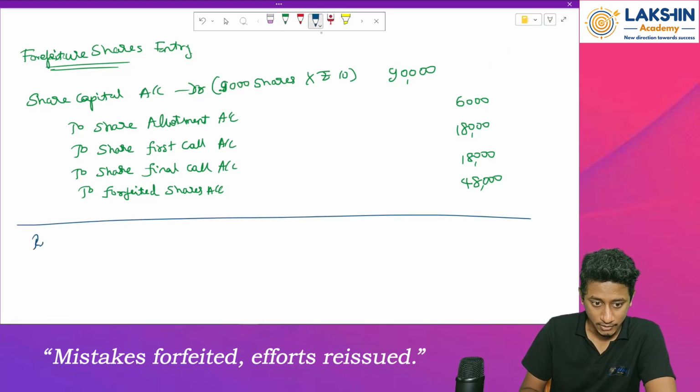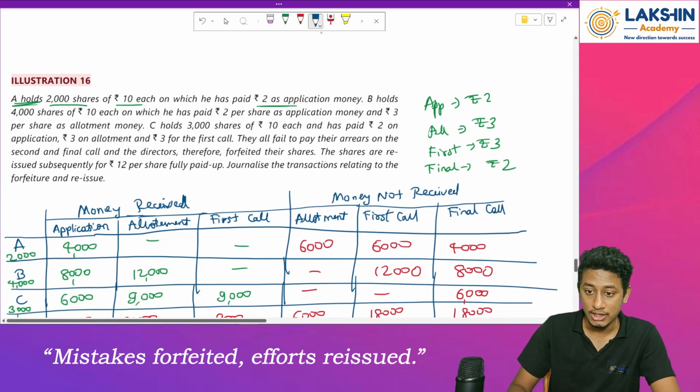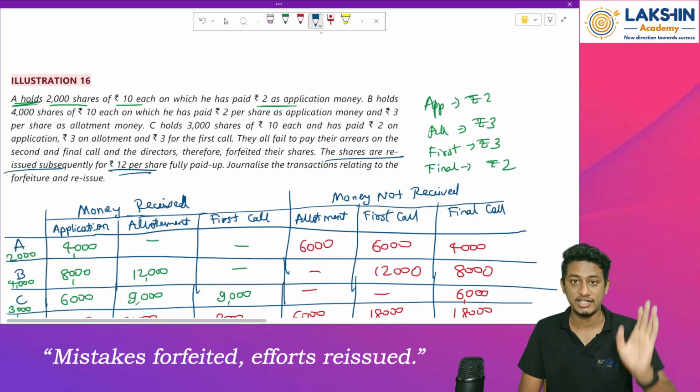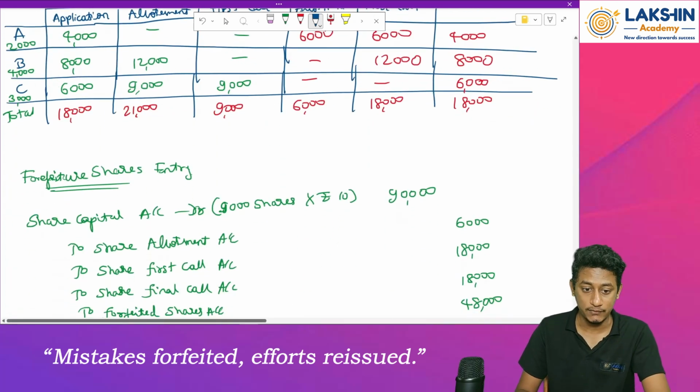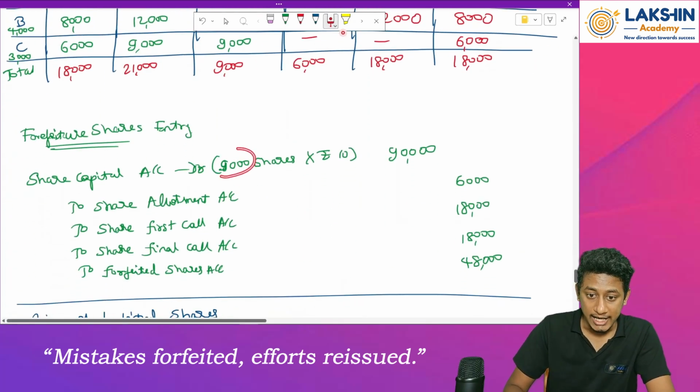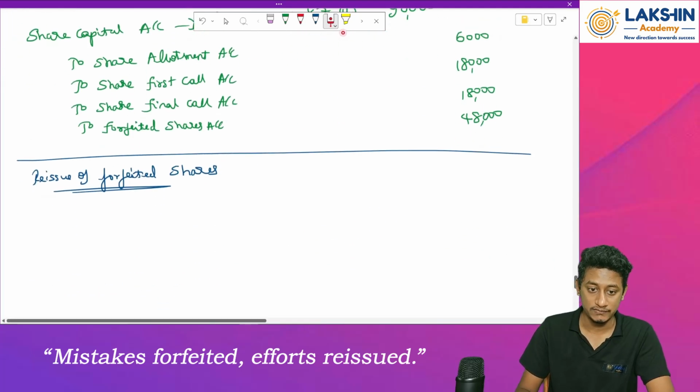The next entry is for reissue of forfeited shares. Now again, how many shares are reissued? The shares are reissued subsequently for rupees 2. That means all of the forfeited shares are reissued. That means how many shares were forfeited? 9,000 shares were forfeited. Right? So because of that,